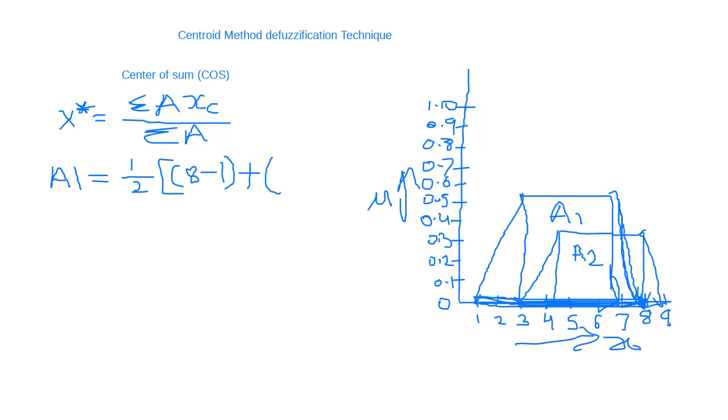So this is the way to calculate the area for A1. Then multiply by 1 by 2, or divide it by 2. So what will be the final answer?